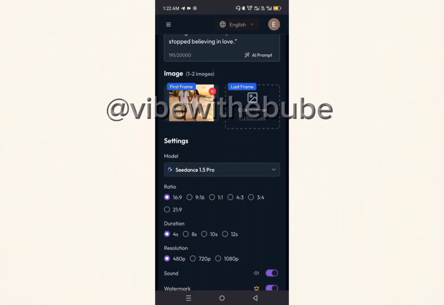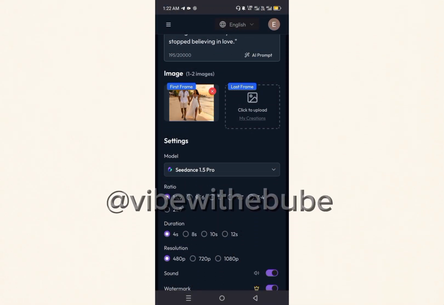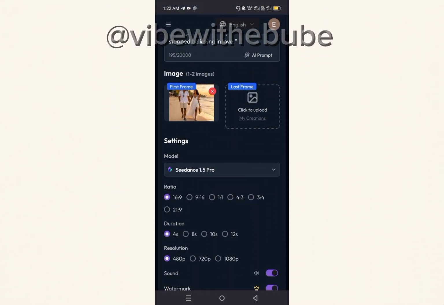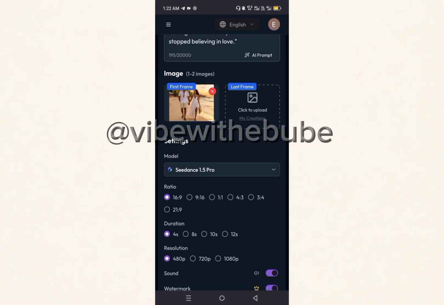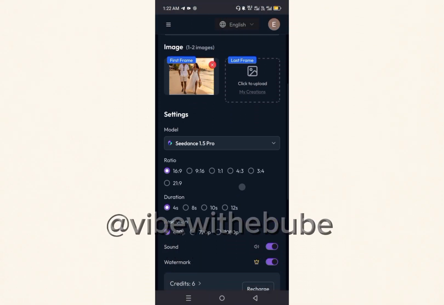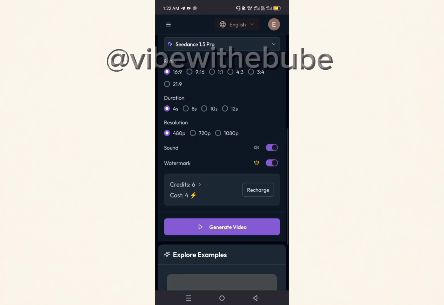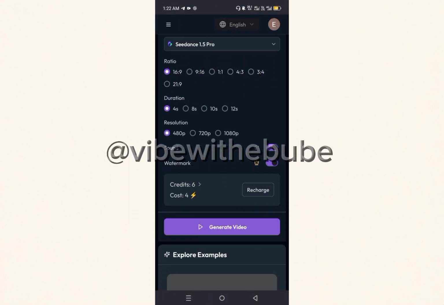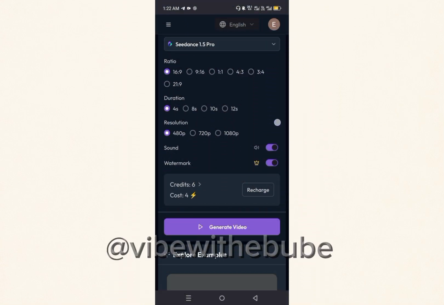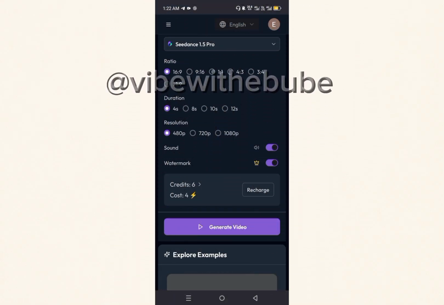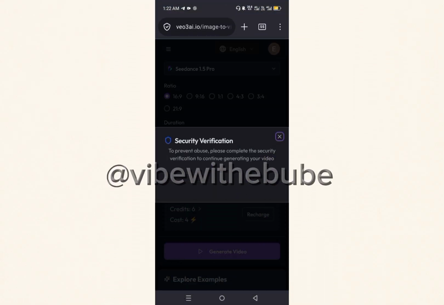Now we're going with 16:9 because that's how my picture is. The landscape duration, I'll just leave it for 4, okay? Now under the resolution, I will just leave it at 480p, okay? Just leave it there, don't go for any other one.